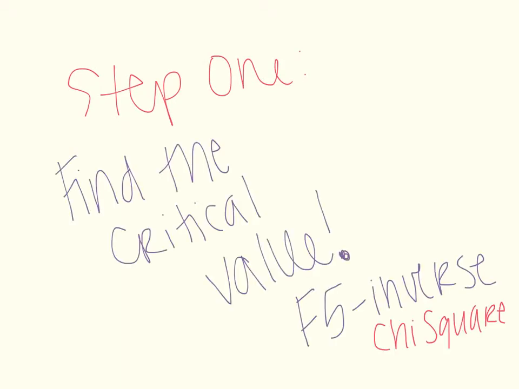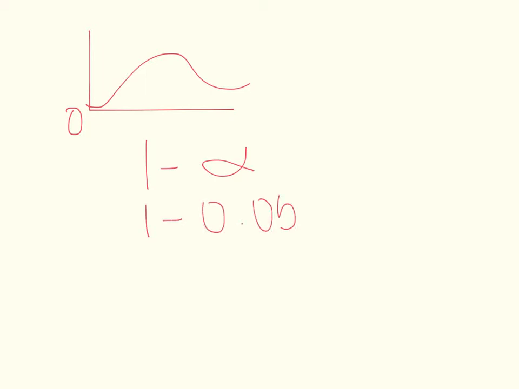All right, step 1, find the critical value. There we use F5 inverse chi-square, which would be found in our stats list editor. Here we're going to be asked about our area and our degrees of freedom. So for area, since a chi-squared is always a right-tailed curve, you're going to use 1 minus your alpha, so 1 minus 0.05, which equals 0.95. So 0.95 is your area.